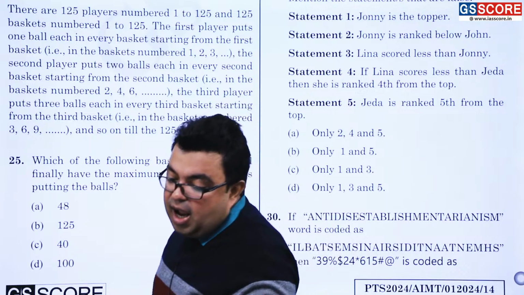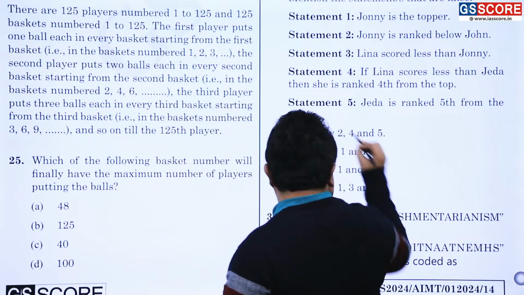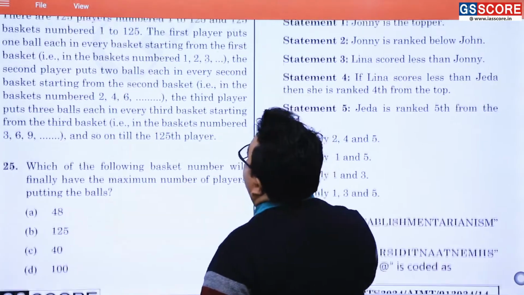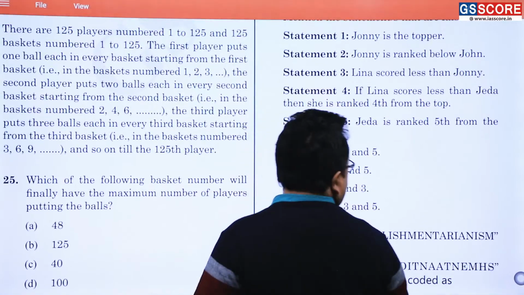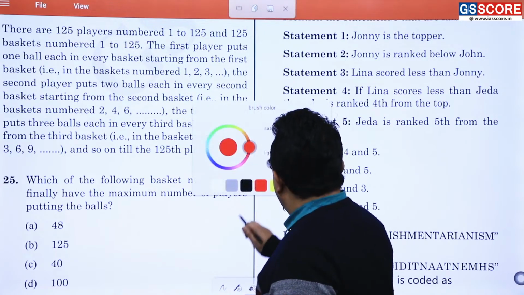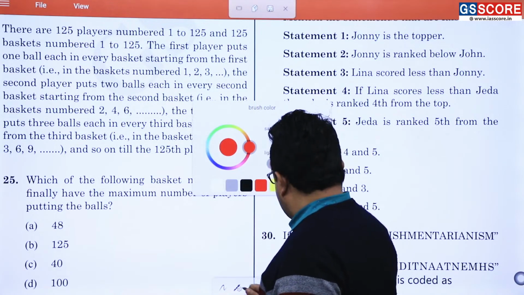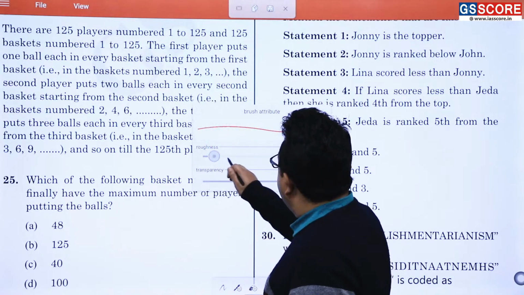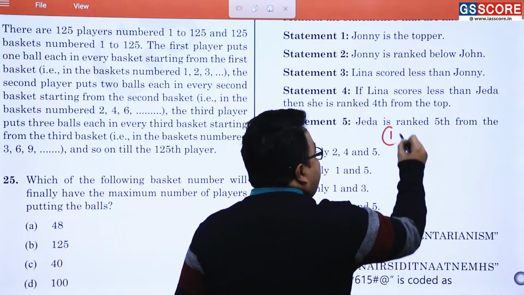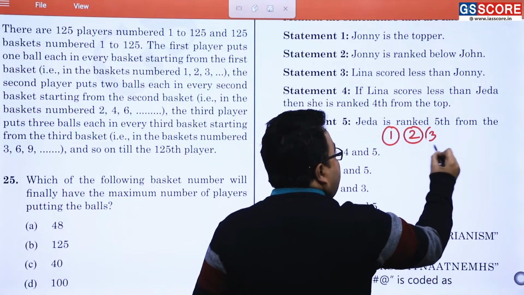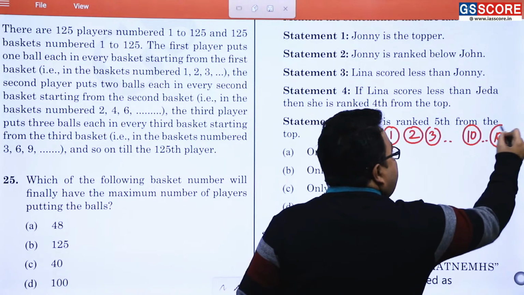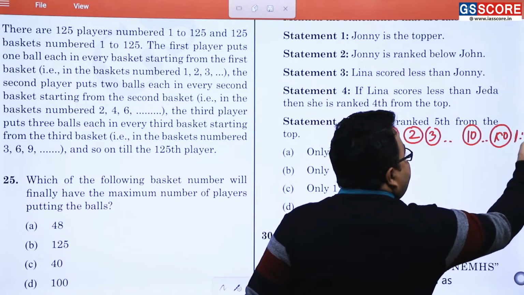Now the game is what? I am telling you the basket number I am writing over here. Now suppose here is the basket number, like basket number 1, basket number 2, basket number 3, dot dot dot, suppose basket number 10, suppose basket number 100, and this is 125, suppose.